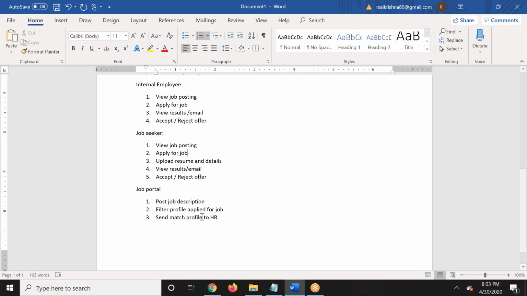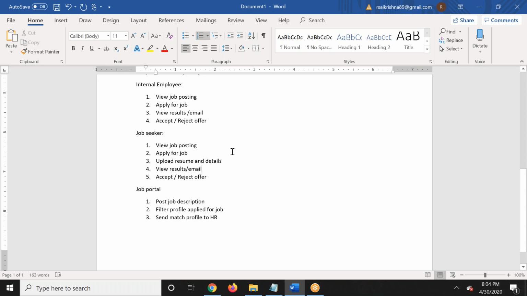So that, the below statements also should be changed because it's not in a proper manner. So the other thing is job seeker view the results or email. So basically the email, the job seeker, the external job seeker, the candidate, they would not be using this particular system to check the email. So that's not possible.